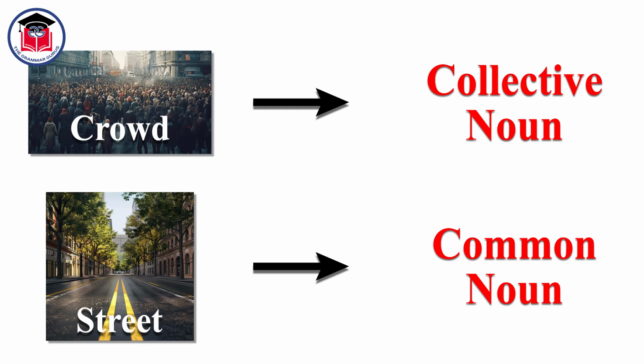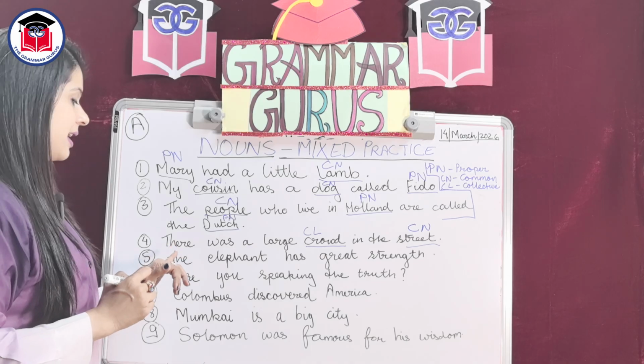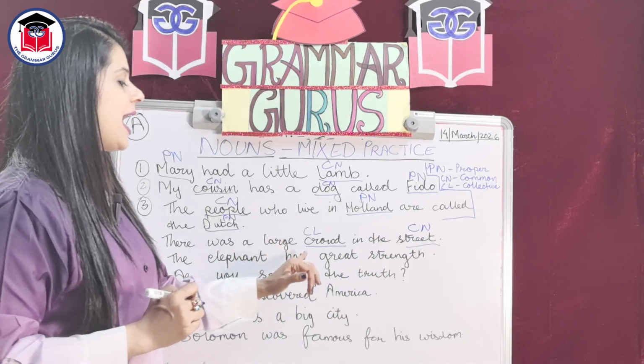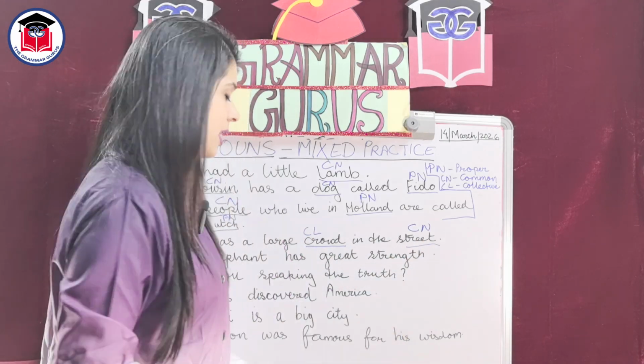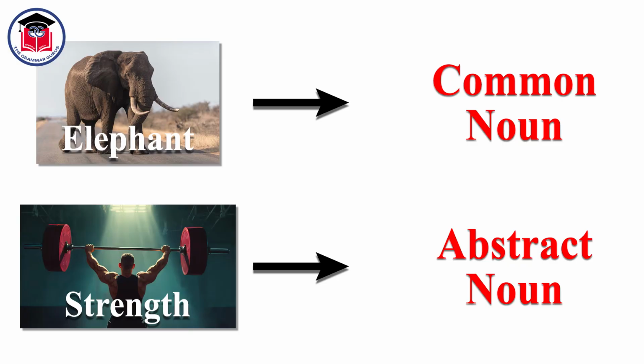In the street, again, there are many streets in the world. We are not talking about any particular street. The street is a common noun. Next sentence. The elephant has great strength. Now you see, elephant is an animal. It is a general name. Obviously, this animal is not a pet. This elephant, thus it does not have a special name. So, elephant here is a common noun.